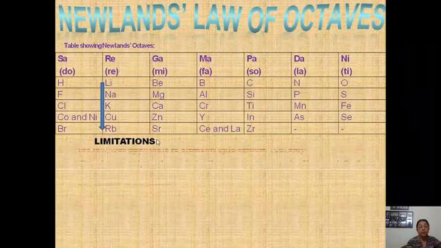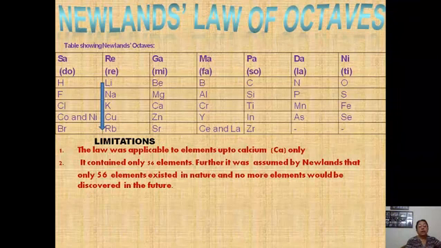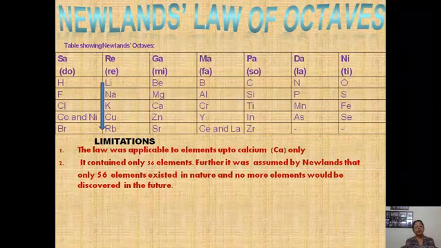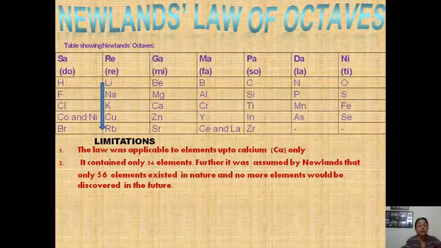But the limitations of Newlands' law of octaves were, first, that the law was applicable to the elements only up to calcium. Can you see calcium in the table?